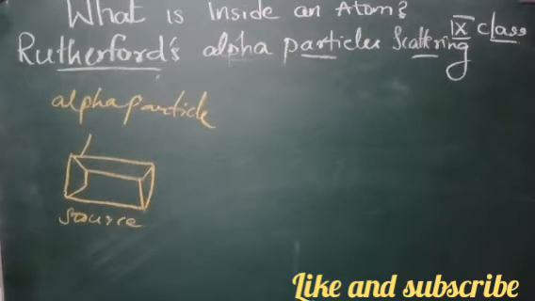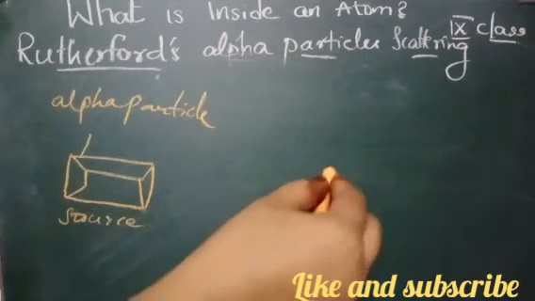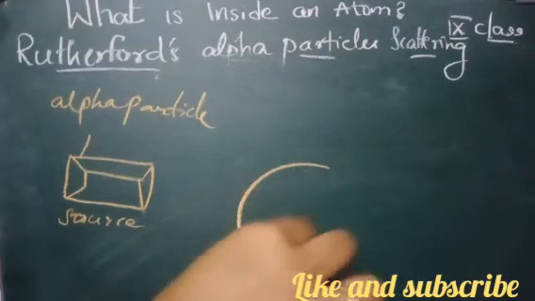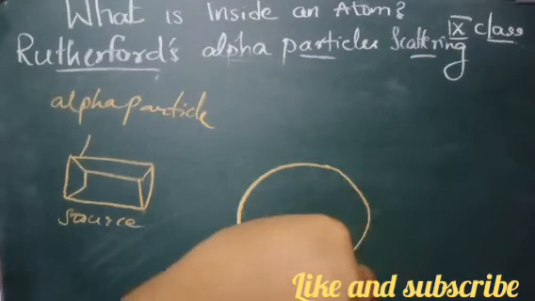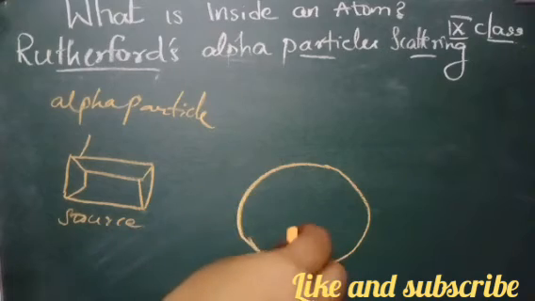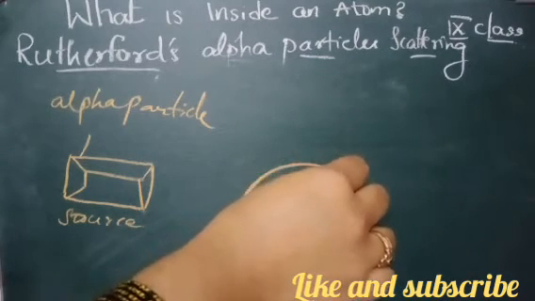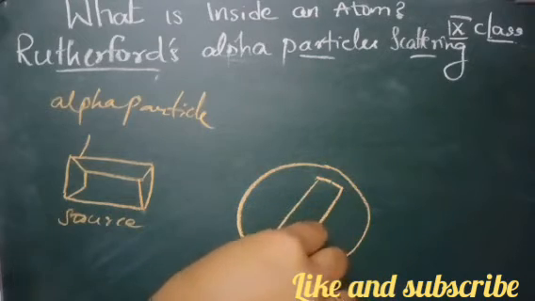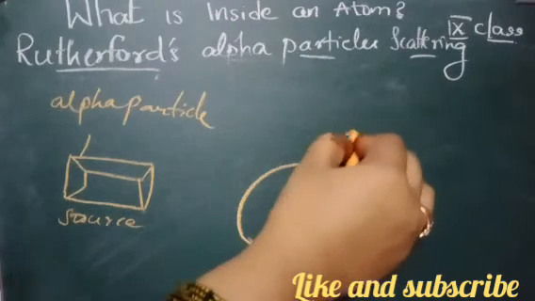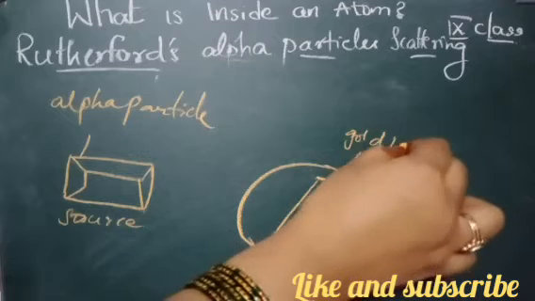He used a ring, and in the center he placed a gold foil. Okay, this was the gold foil.